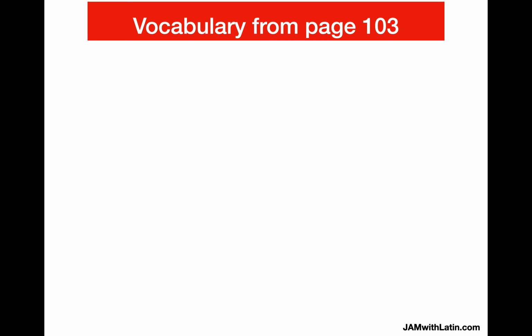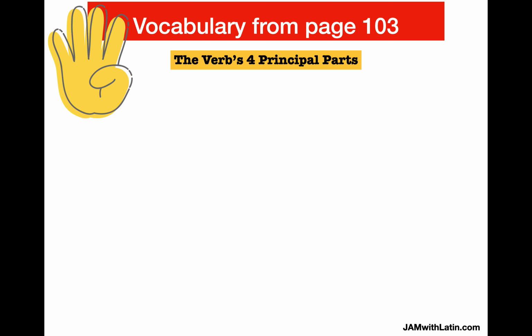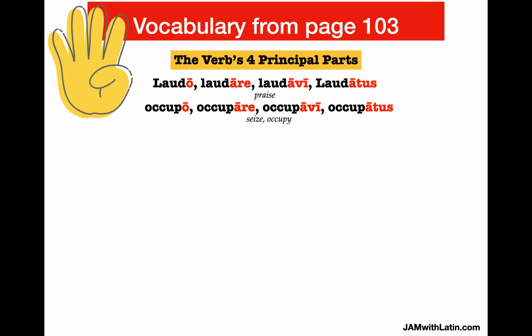Here's the vocabulary from page 103. And the reason I list this is because Henle does not give you the four verb principal parts on this page. He just gives you laudo and suspects that you would know that laudare, laudavi, and laudatus are part of it. But you might not. I didn't know when I first started out, so I have them here. Laudo, laudare, laudavi, laudatus. Then occupo, occupare, occupavi, occupatus, which means seize or conquer.